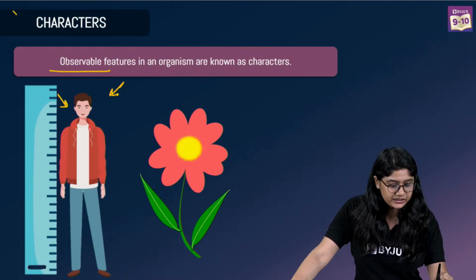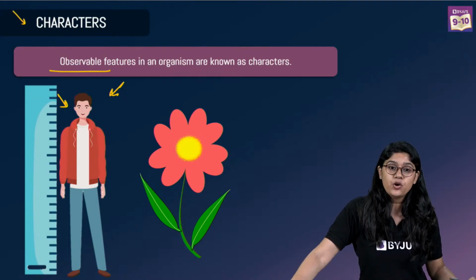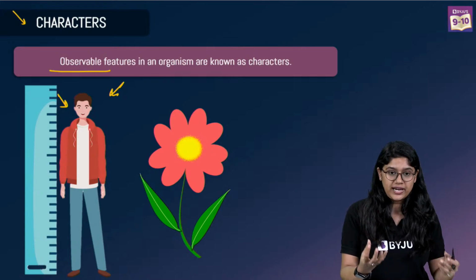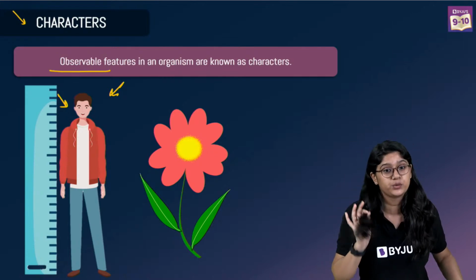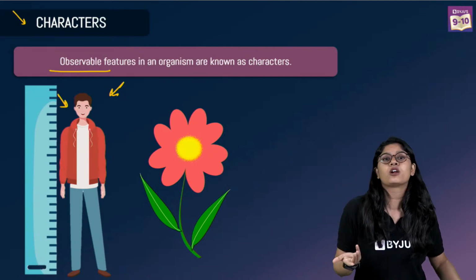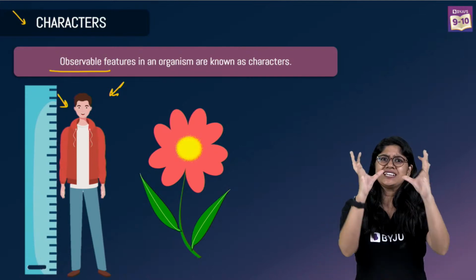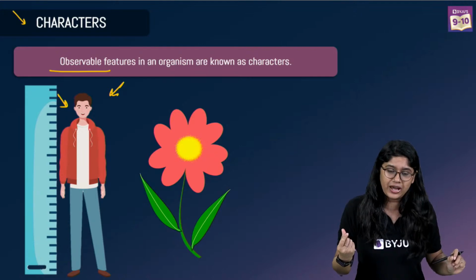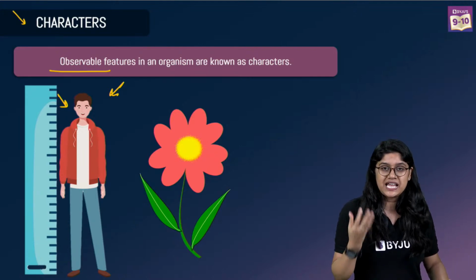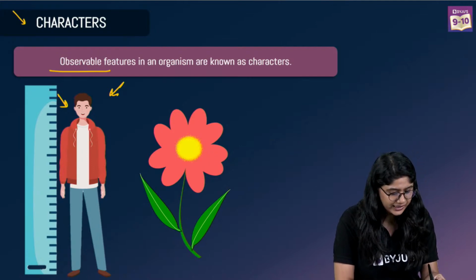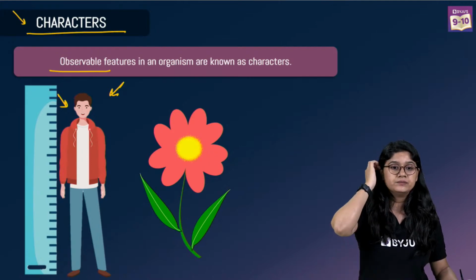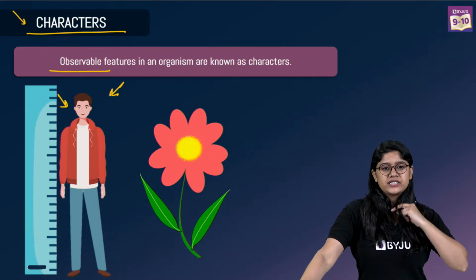So what is the character? Over here we can see the observed features. You can see the height of an individual. You can see the hair color of an individual. You can see the skin color of an individual. You can see various things. You can see the color of the flower. All of these things that we can observe, that we can see through our eyes, are the characters. Are we clear? Yes, Sejal, it is cut.